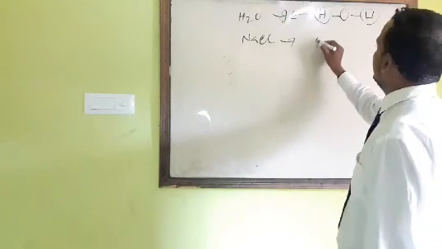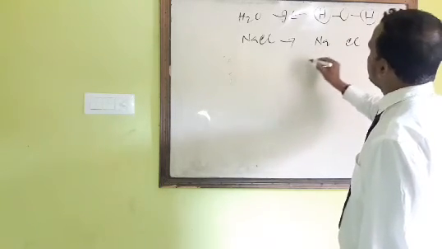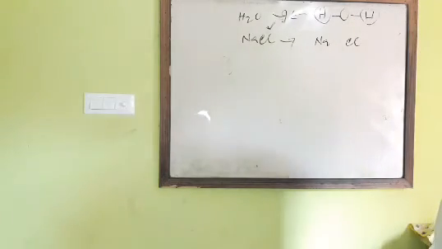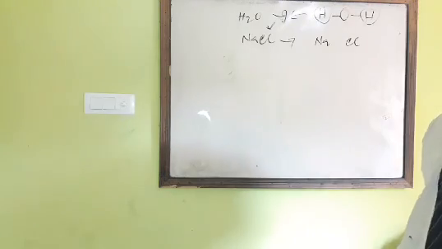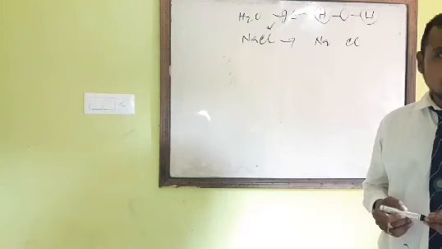Similarly, in NaCl, Na combines with Cl and forms the molecule. So this is about atoms and molecules. Electron, proton and neutron are the three fundamental particles of matter, and you cannot divide electron, proton and neutron further. These are the ultimate particles.